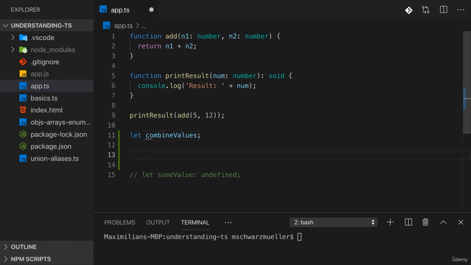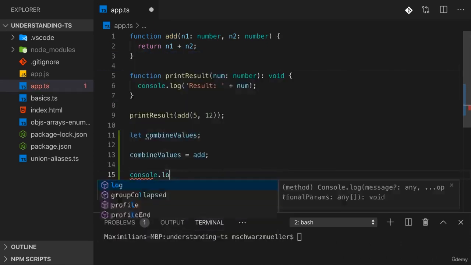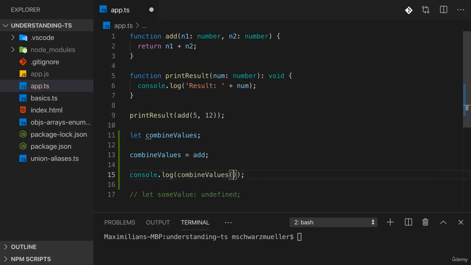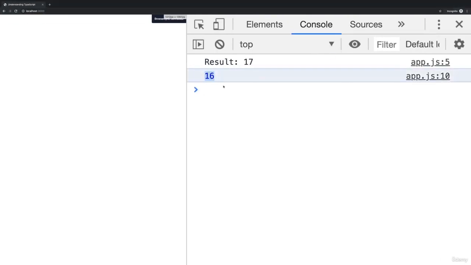What I want to do eventually is set combine values equal to add. So I want to store the add function, a pointer at this add function, in combine values, so that in the end we can console log combine values and execute combine values as a function to which I pass 8 and 8. Now if I save that and I execute this after compiling it, so if we compile this file and then we let this reload, we get 16 here.